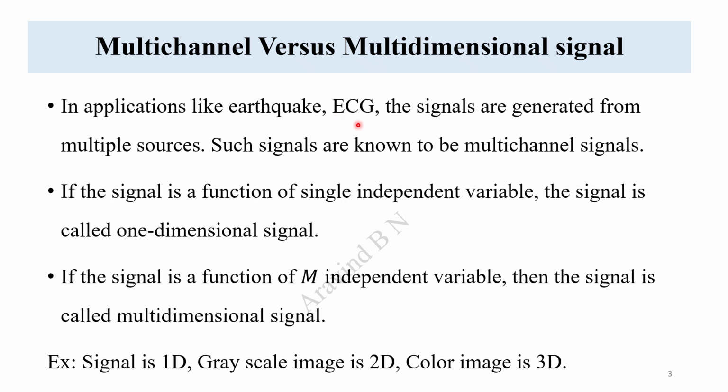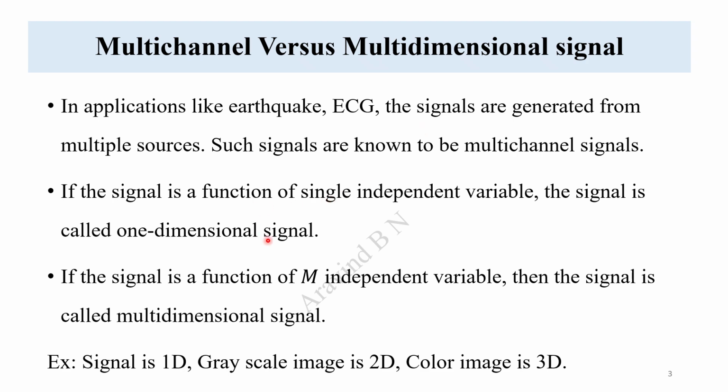Similarly, ECG data will be taken from different locations of the body. Like that, EEG data, that is the content of the signals from the head that is being processed. It is not taken from a single source, that will be taken from multiple locations of the head, or multiple channels, what we are going to call. So they all come under the category of the multi-channel signal. We will go through the example with respect to the waves later.